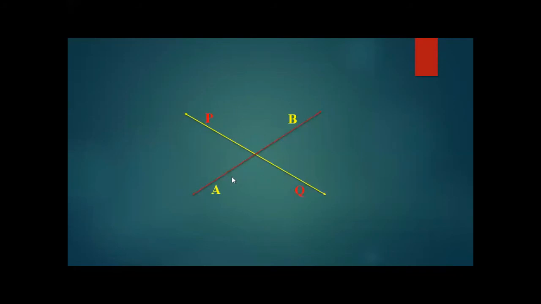So we can say AB and PQ intersect each other at point O. The angles so formed are vertically opposite angles and they are congruent to each other. These are the vertically opposite angles POA and BOQ, and POB and AOQ. Both pairs are vertically opposite angles, so they are congruent by the statement.